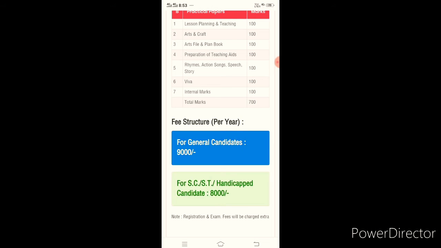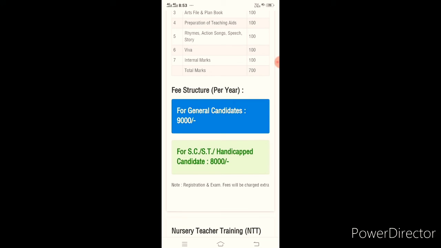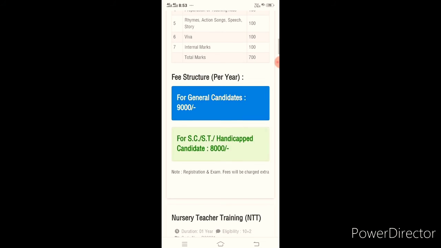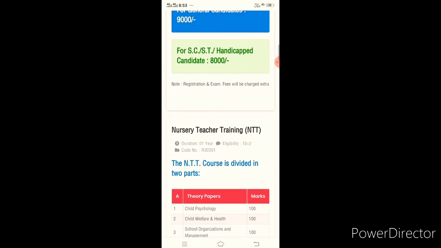Fee structure, you can have a look at the fee structure of this course. For general candidates 9,000 per year, for SC/ST and handicapped candidates 8,000 per year. This is actually a 2 year course.